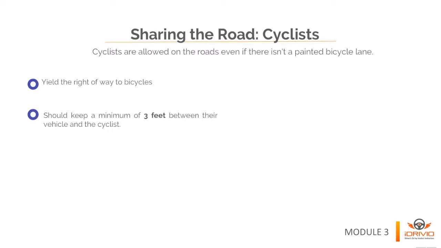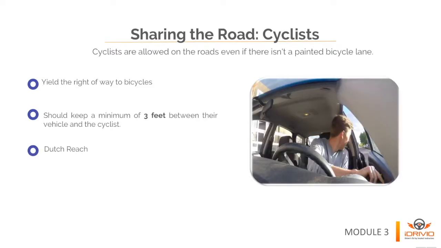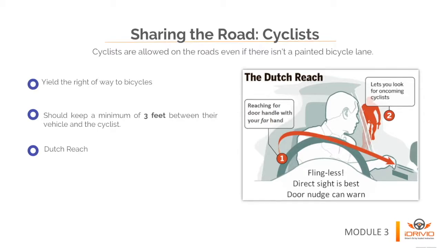To combat this, some states passed a law in 2019 that requires drivers to exit their car by using the Dutch reach. The Dutch reach means that drivers exiting their vehicles will cross their right arm over their body to open their door, which will encourage them to look in their side mirror and behind them for cyclists before opening their door. That would be all for Module 3.